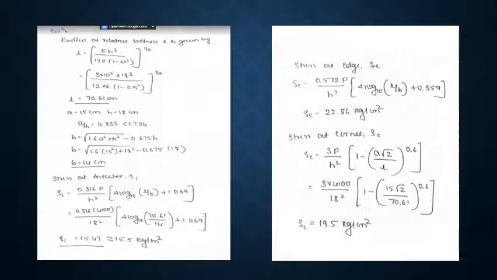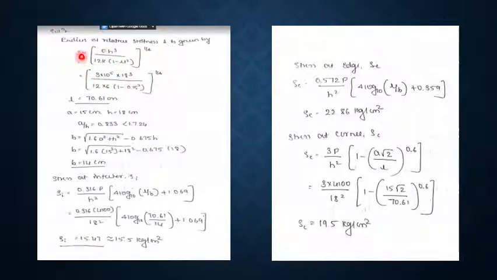So here the solution is, first we need to calculate the value of L, that is radius of relative stiffness. So L is given by the equation E H cube by 12 K into 1 minus mu square, raised to 1 by 4. E value given is 3 into 10 raised to 5 and H is given as 18 centimeter. K is given as 6 kg per centimeter cube and mu value is 0.15.